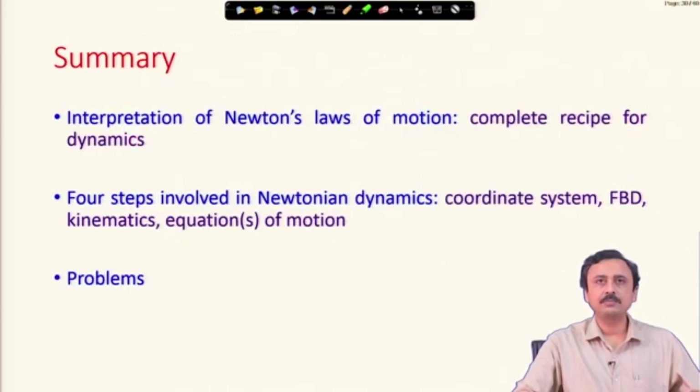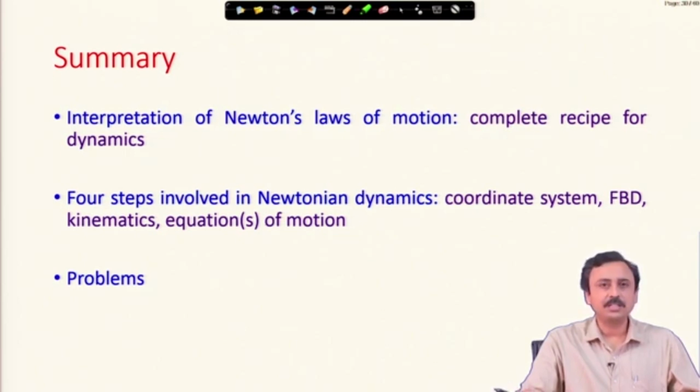So, to summarize, in this lecture we have introduced Newton's laws of motion, which represent a complete recipe for dynamics. I have very clearly discussed the 4 steps involved in deriving the equation of motion and solving a problem. Please try to follow these steps.